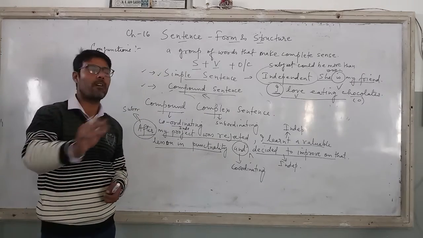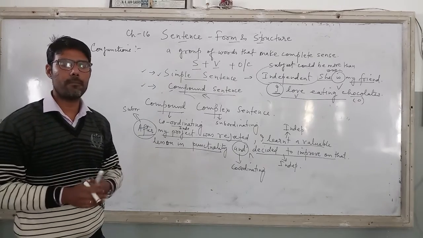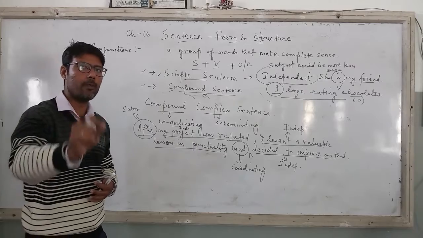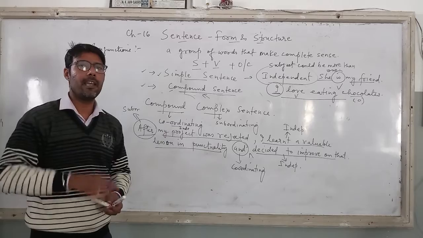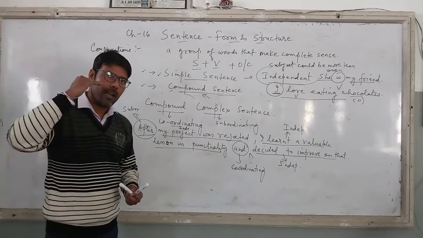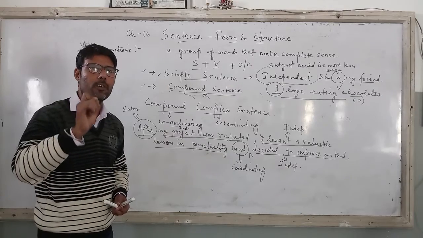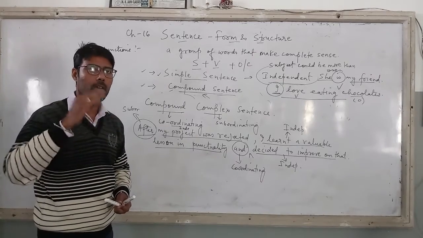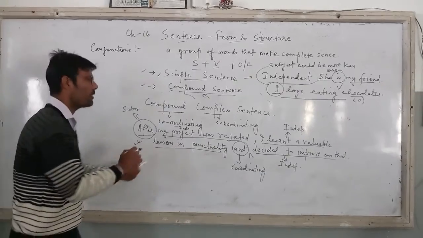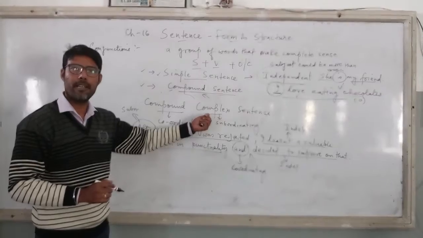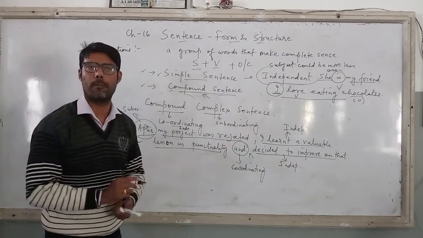Now children, why did we learn this? What is the sole objective of learning this lesson, sentence form and structure? We all have done before also. The sole objective, now you can note down this part also. The sole objective of learning this form and structure is, right, to lay emphasis on your writing section. Whenever you are writing, whenever you are documenting a letter, a story or an article or a paragraph, children, never choose this kind of sentence, compound complex. Right? Writing section always demands simple sentence, maximum complex or compound.